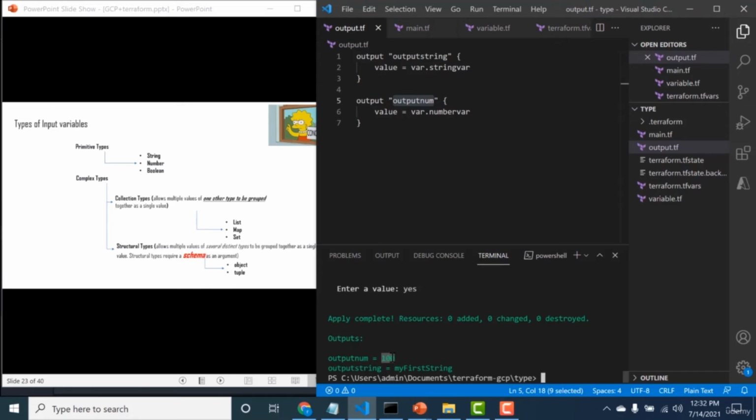Now let's create another boolean, and this boolean we will declare not in our variable file but in our main.tf. So let's do that.